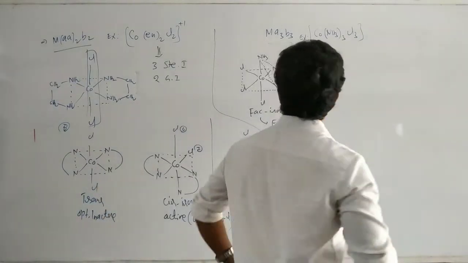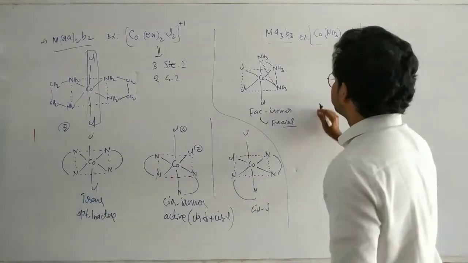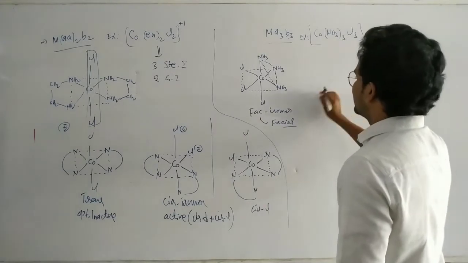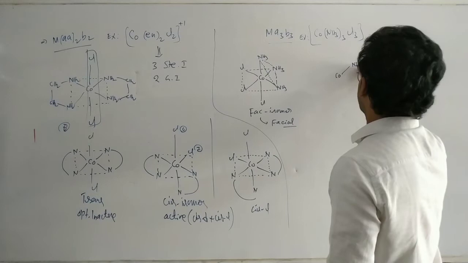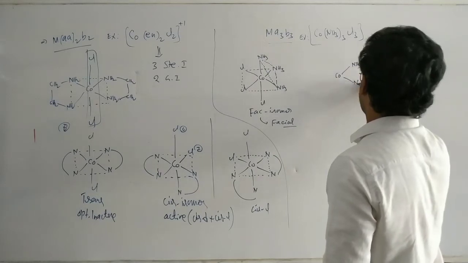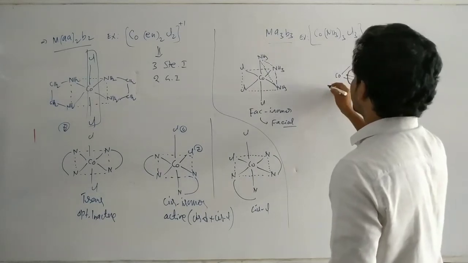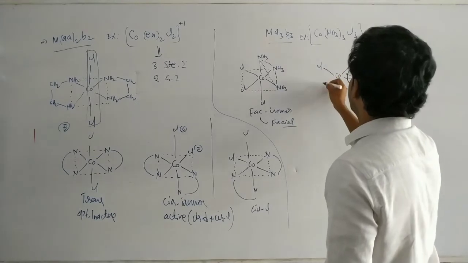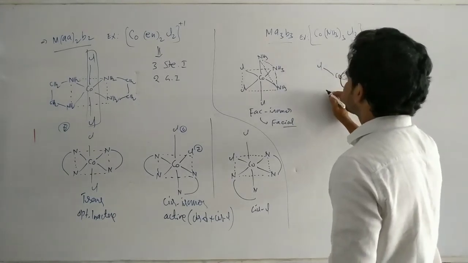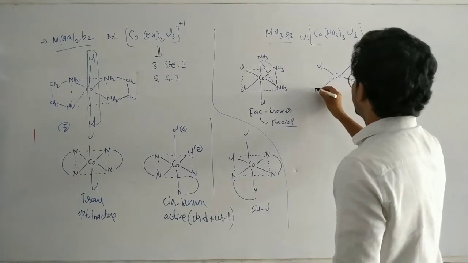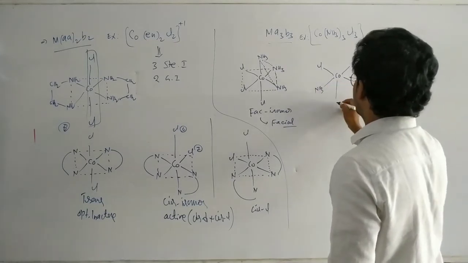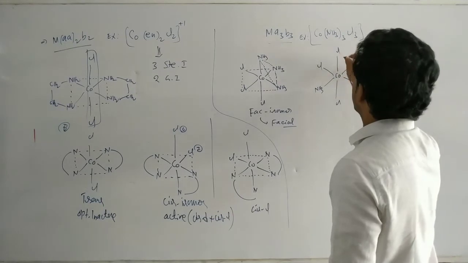Okay, that's it. So here next is the facial isomer. This one next: here NH3, here NH3, Cl, and this one NH3, Cl, here Cl.